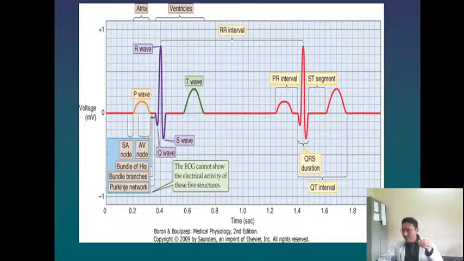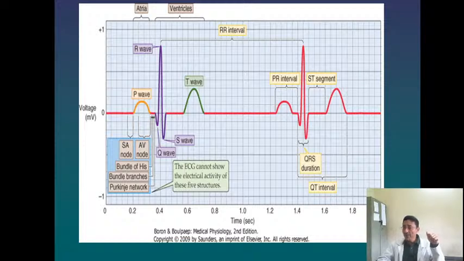Okay, now let us briefly discuss the pathology here. An increase in the amplitude of the R wave in V1 and V2 and lead 3 indicates right ventricular hypertrophy. I am repeating it. If the height of the R wave is increased in V1 and V2 and in lead 3, it indicates right ventricular hypertrophy.